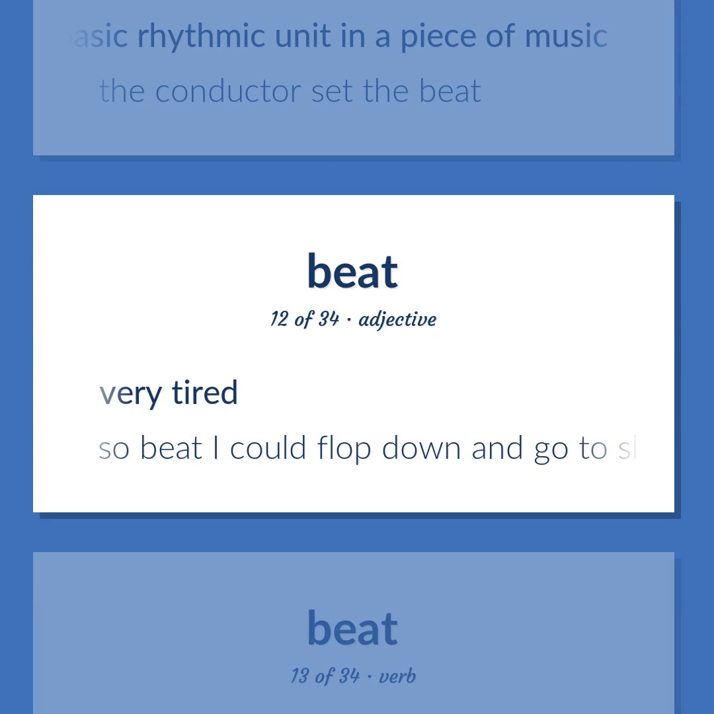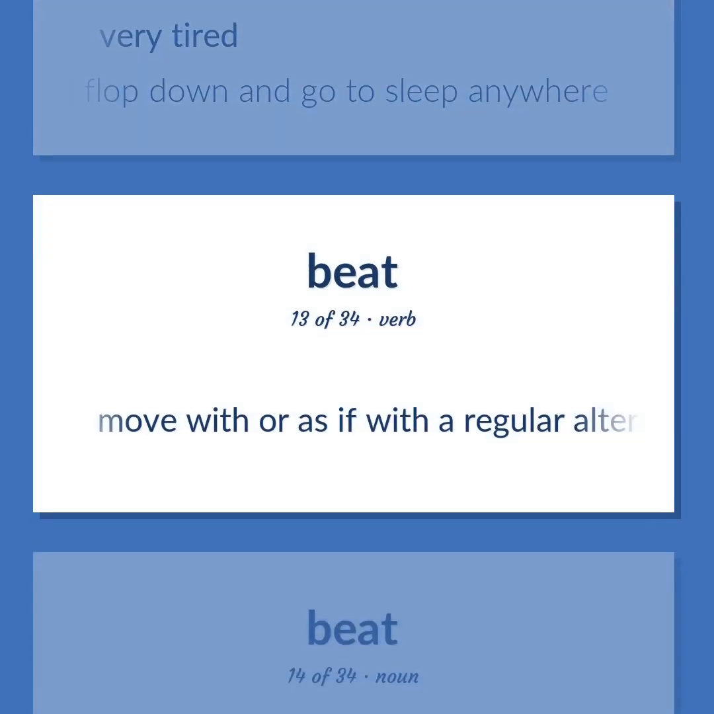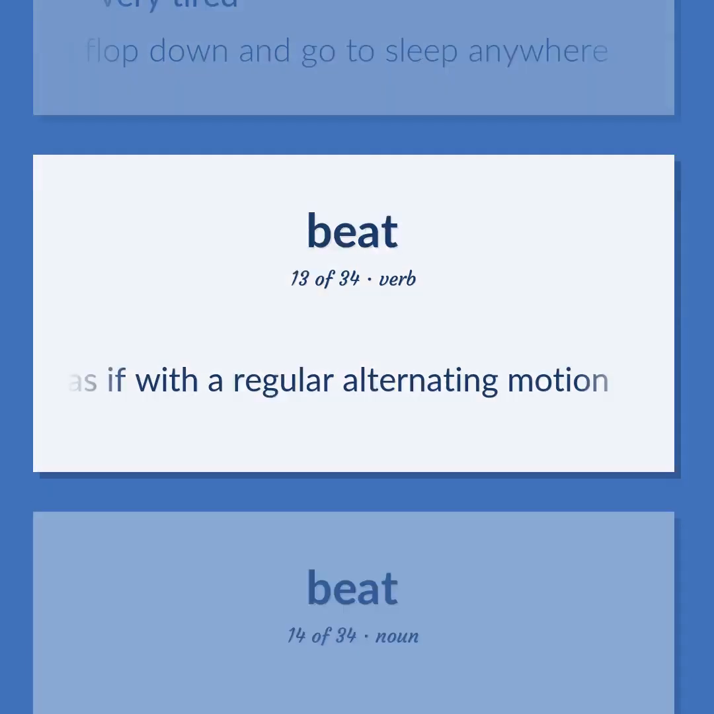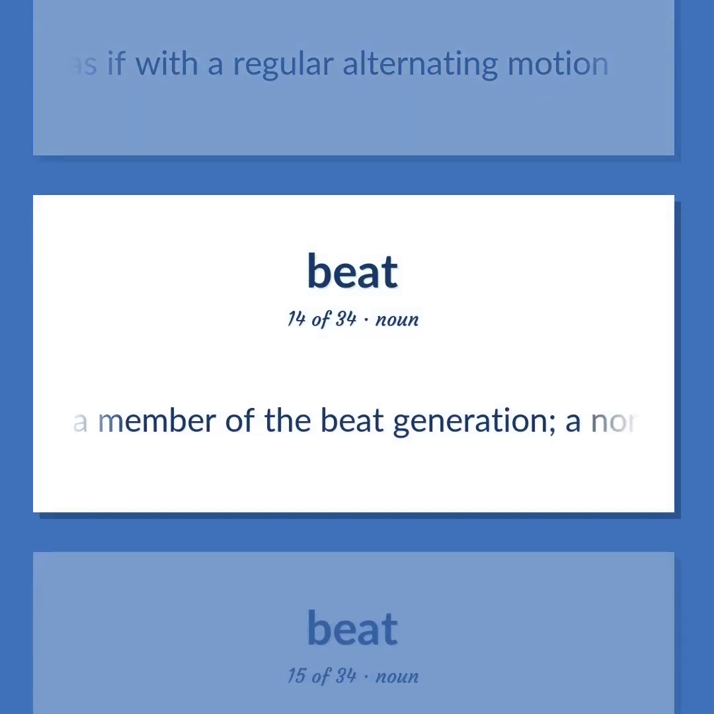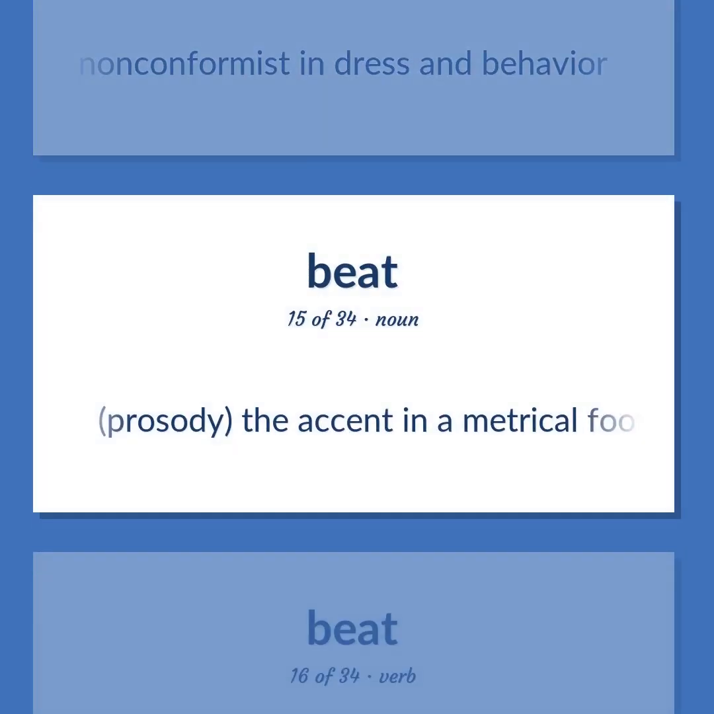Very tired. So beat I could flop down and go to sleep anywhere. Move with or as if with a regular alternating motion. A member of the beat generation. A nonconformist in dress and behavior. Prosody. The accent in a metrical foot of verse.